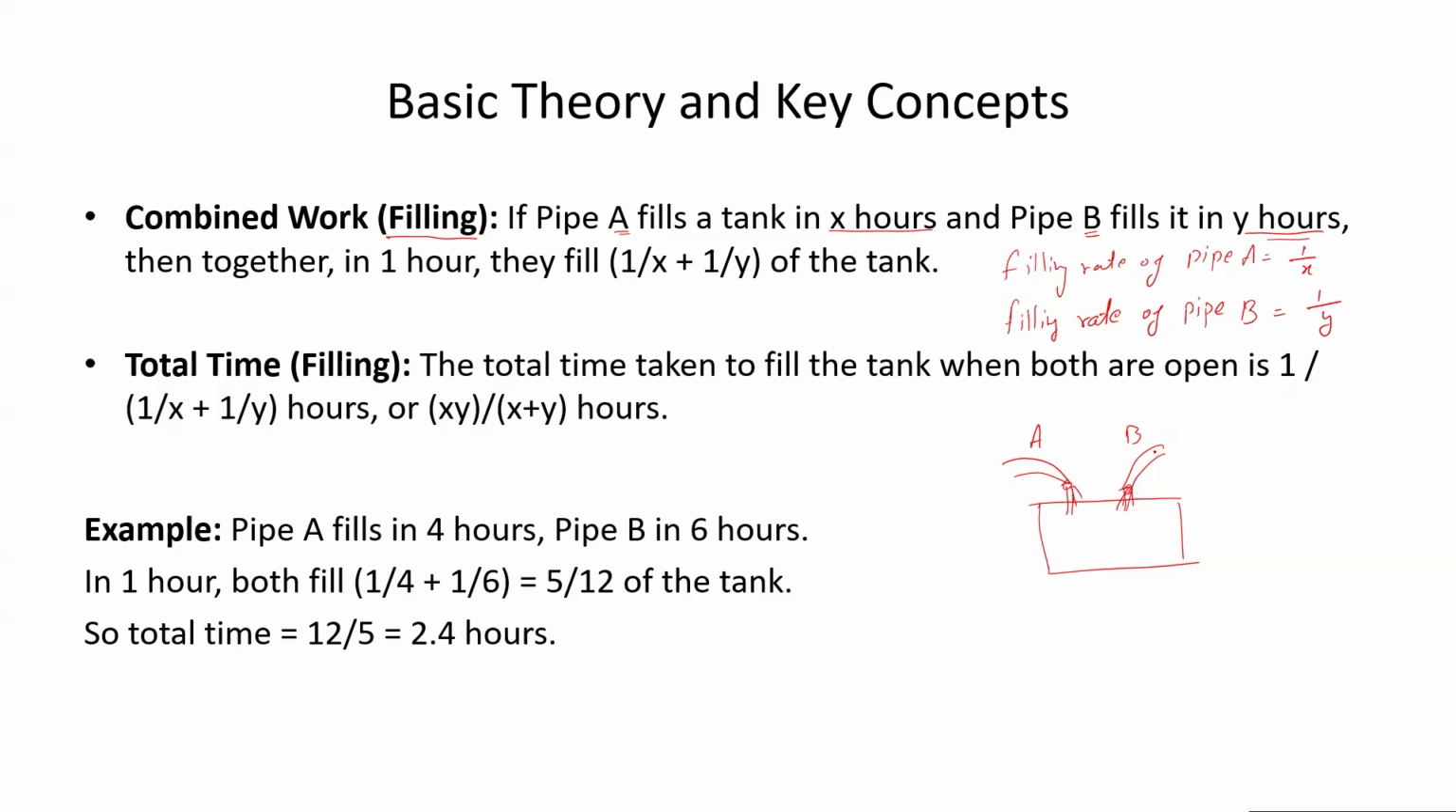So, if both pipes are open together, in 1 hour they can fill 1 upon X plus 1 upon Y of the tank. So, the combined filling rate will be 1 upon X plus 1 upon Y. The single filling rates were 1 upon X and 1 upon Y. If they are working together, then the combined or effective filling rate is 1 upon X plus 1 upon Y.